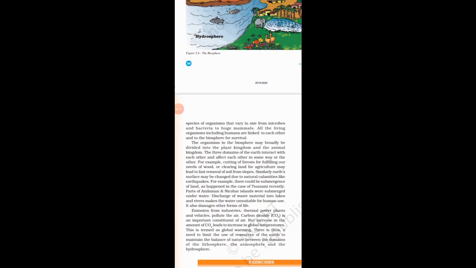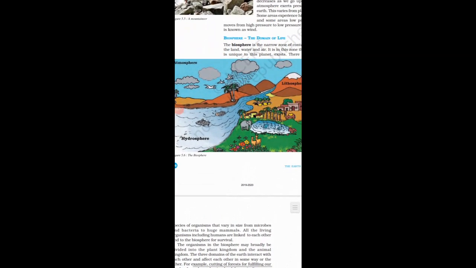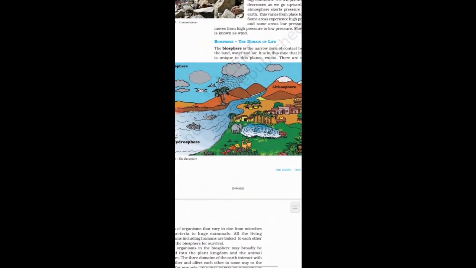For example, cutting of forest for fulfilling our needs of food or clearing land for agriculture may lead to fast removal of soil from slopes. Similarly, Earth's surface may be changed due to natural calamities like earthquakes. Now look at this image, how living beings are interconnected.